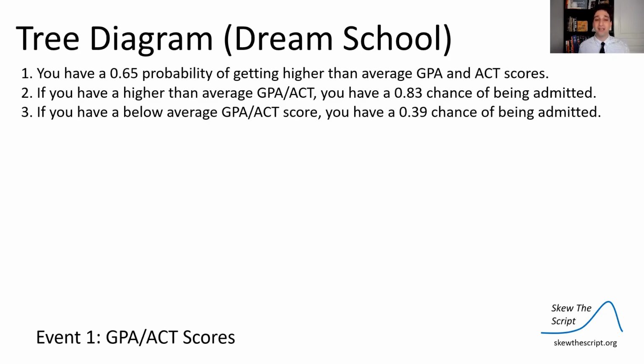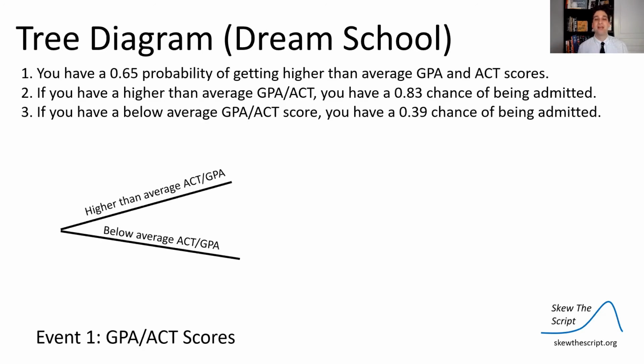So event one is, in high school, what GPA or ACT score you would get. There are two options here. You get above average or below average. And we can fill in the probabilities. Probability of having above average GPA and ACT was 65%. So probability of having below average is the rest of that probability, or 35%. You just do 1 minus that. That's how you fill in all the branches.